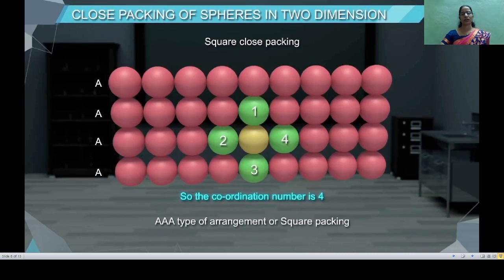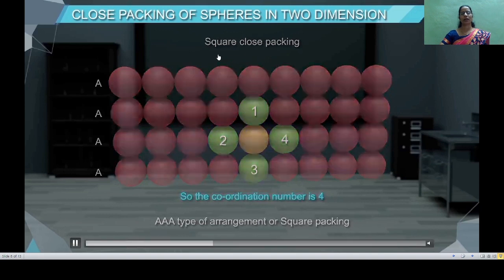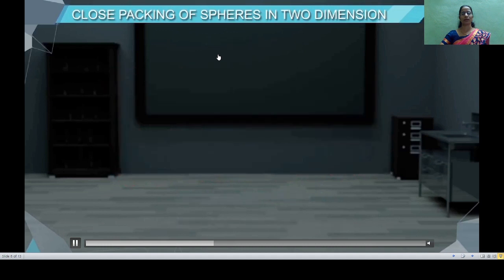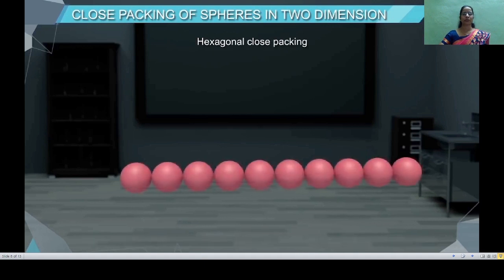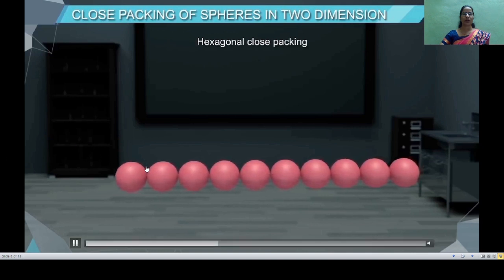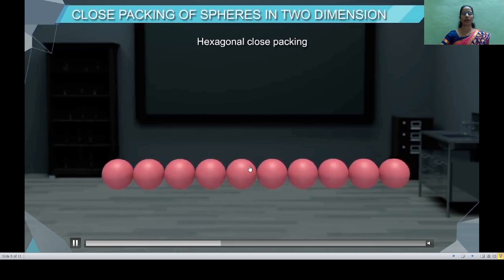So see the hexagonal close packing. Here take the linear row in 1 dimension. Here you will observe that some depressions are present in between the neighboring spheres. See, these are the depressions. These are also named troughs.